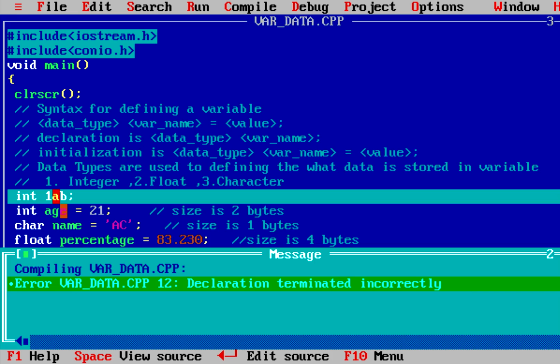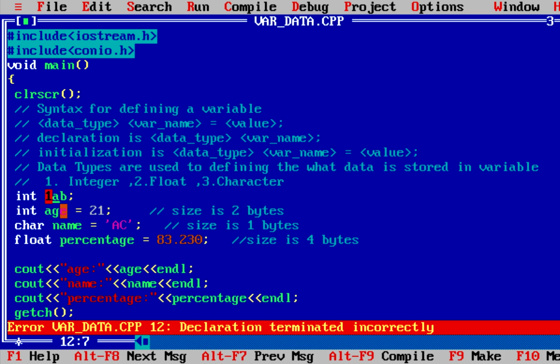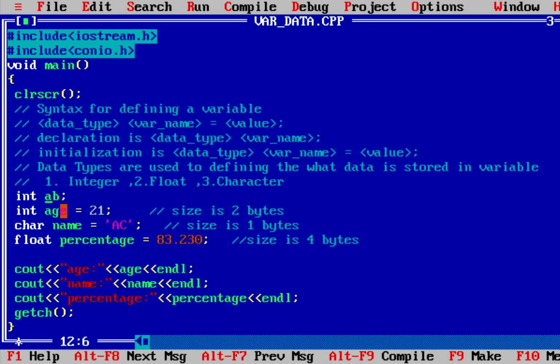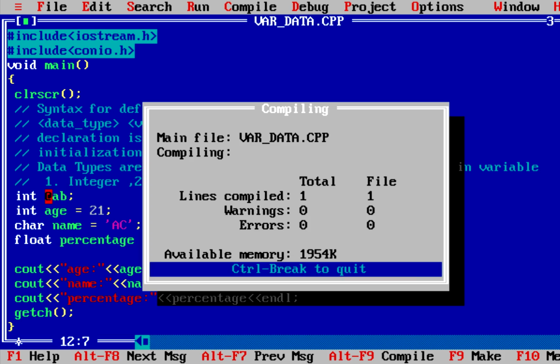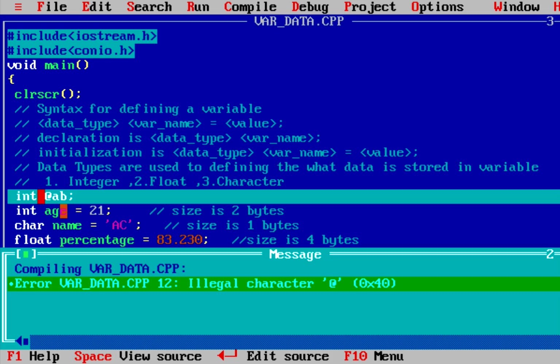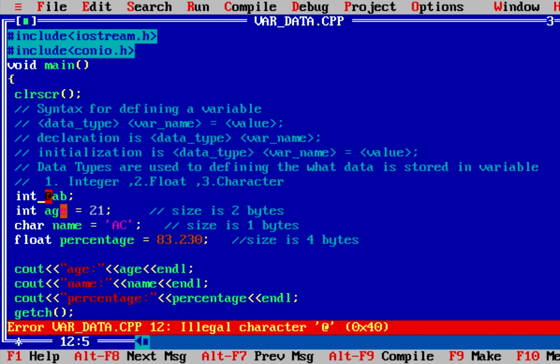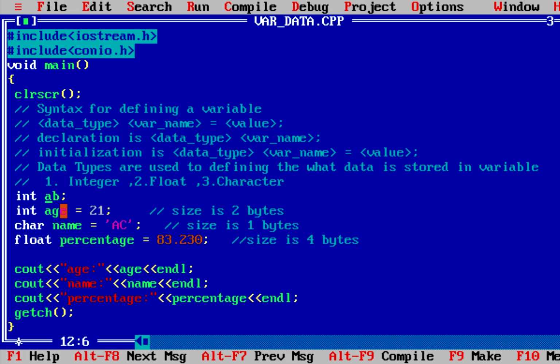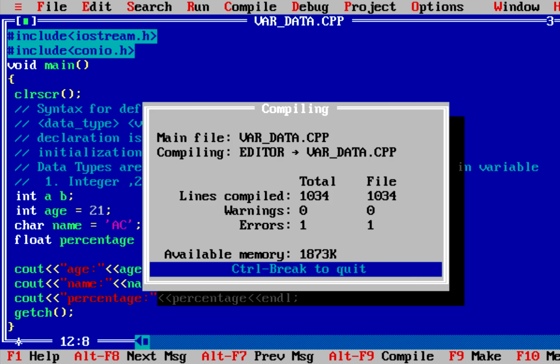Here it says declaration terminated incorrectly. The second rule is that we can't use any special symbol other than underscore for declaring our variable. But if, as here, I use an underscore, then it will compile successfully. The third rule is that we can't use a space in between a variable name. It will also generate a compilation error.